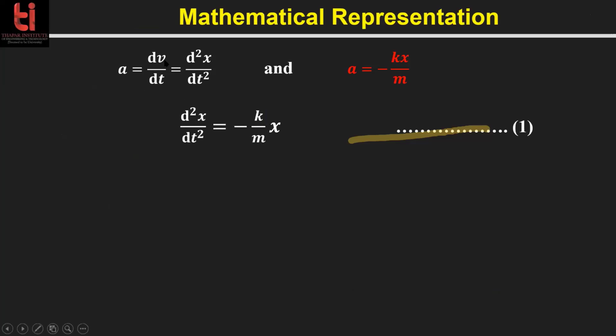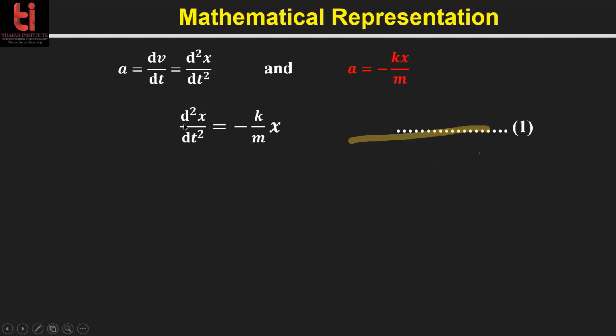So acceleration is the derivative of velocity, and velocity is the derivative of position or displacement. So acceleration is given by this expression, d2x by dt square, right? If we put the definition of acceleration in the previous equation, we get this. And this is a second order linear differential equation. Second order because there is a second order derivative here, and linear because it depends upon x only, not the square of x or anything else. So this is a second order linear differential equation.